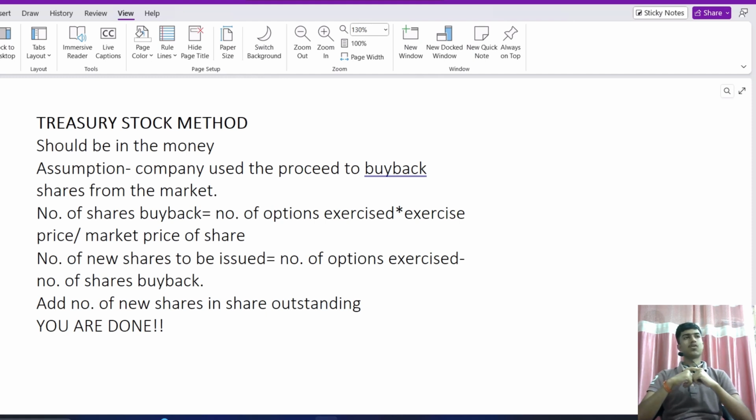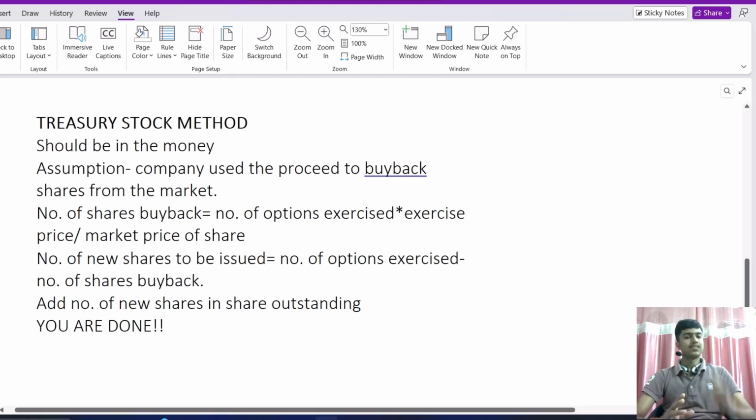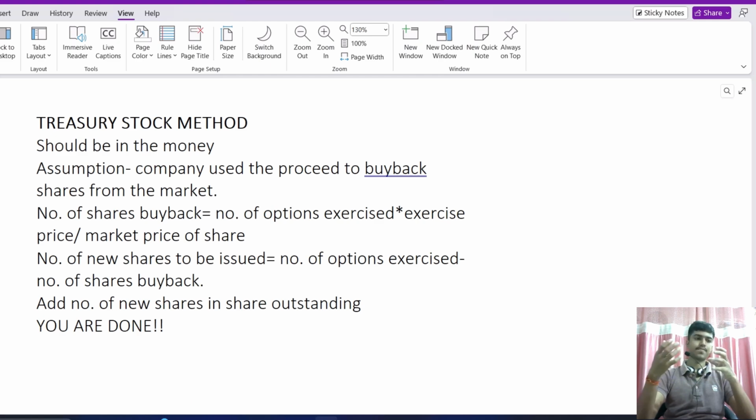In the last video, all the options were in the money, so I directly added them to the number of shares outstanding. But the more advanced and accepted method of doing this is the treasury stock method. The assumption that we make in this method is that the company will use the proceeds to buy back shares from the market.